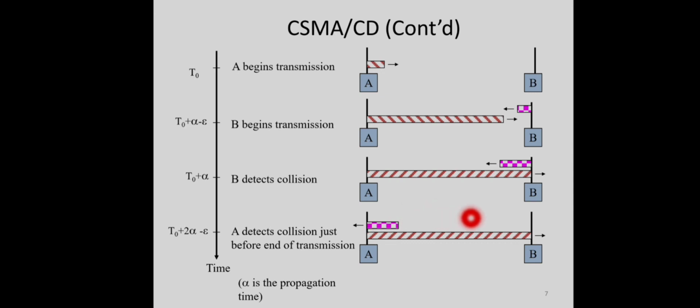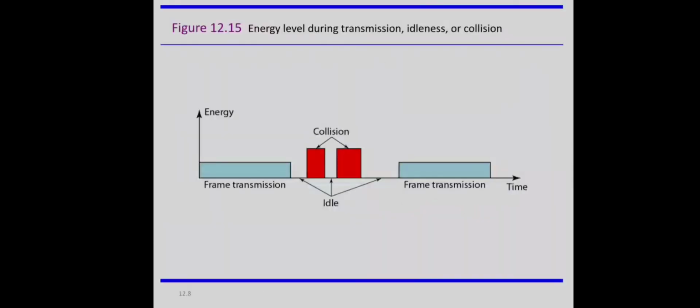This is how collision is detected. So there is a limit on collision detection because of this propagation delay. Here is an example of how frame transmission and collision can be differentiated using energy level differences. The channel can be in any of three different states at any point of time. If the channel is at 0 energy level, the channel is idle.